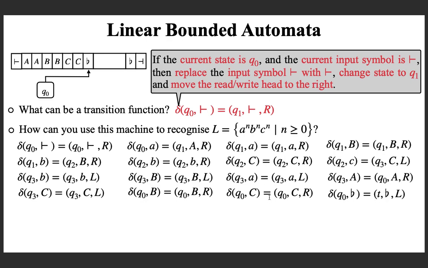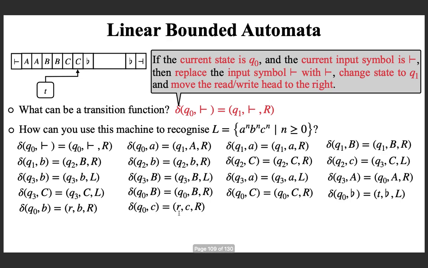Now the transitions are not complete, because suppose you get an input string which is not in the language. For example, suppose you are getting this. While you are in Q0, you know that you are searching for the next small a. If you find a small b, what is the meaning? Without a small a, a b is there. That is, the number of b's is more, and hence you can reject. And you can reject by entering a special state called the reject state, just like in 2-way DFA.